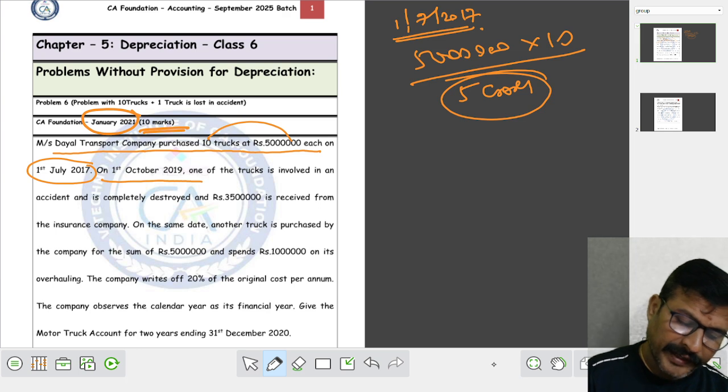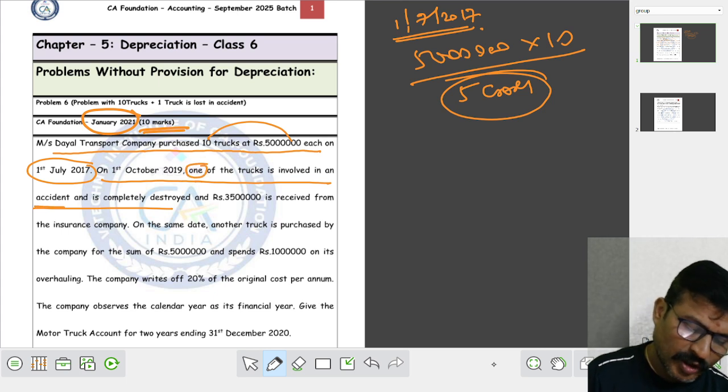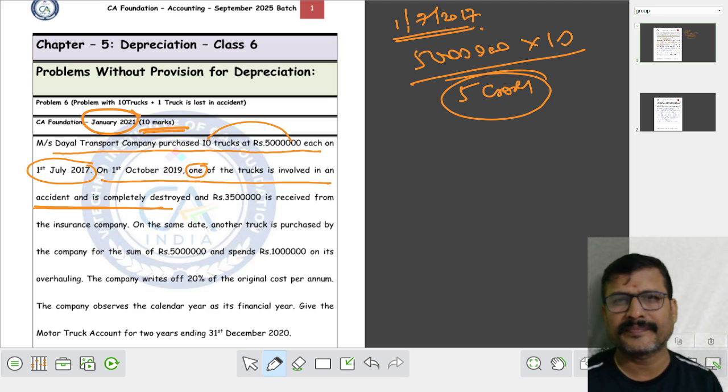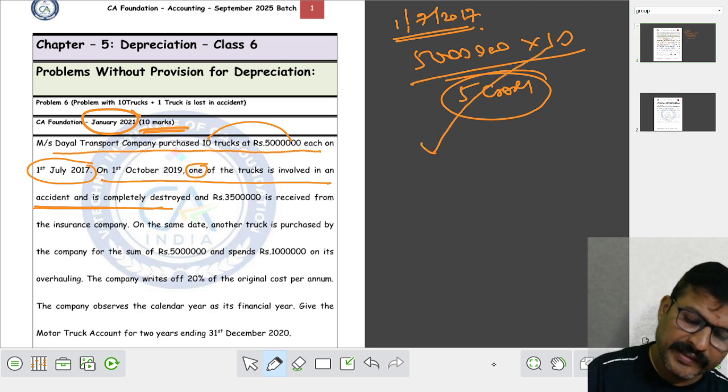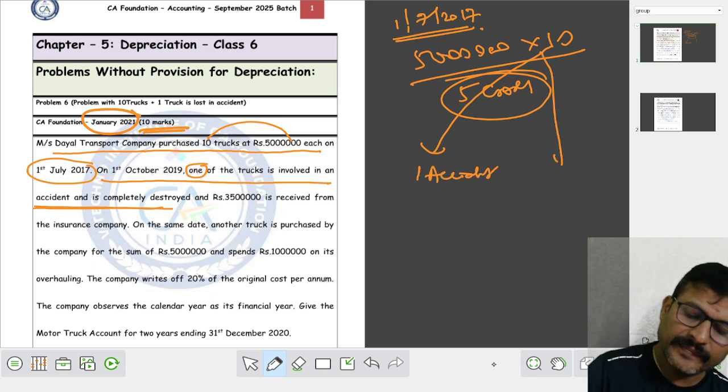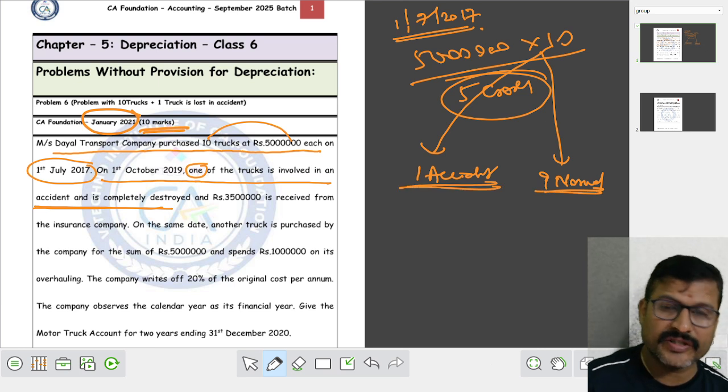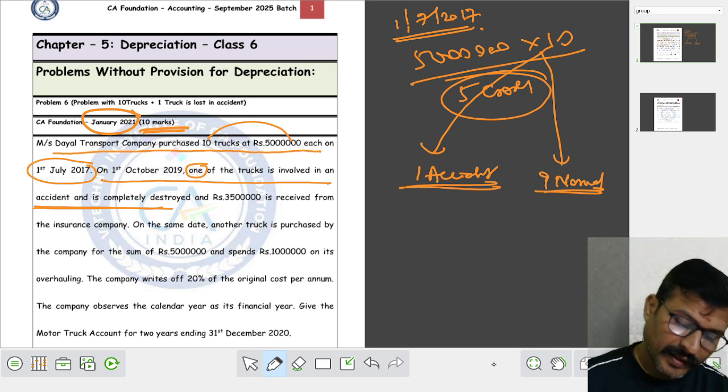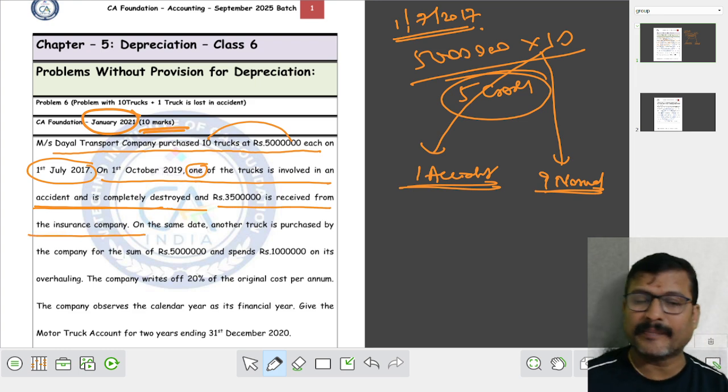On October 19, one of the trucks was involved in an accident. One truck involved in an accident means out of 10 trucks, one truck had the accident. The remaining 9 trucks are normal trucks, there is no accident. The truck was destroyed, and 35 lakh was received from the insurance company.